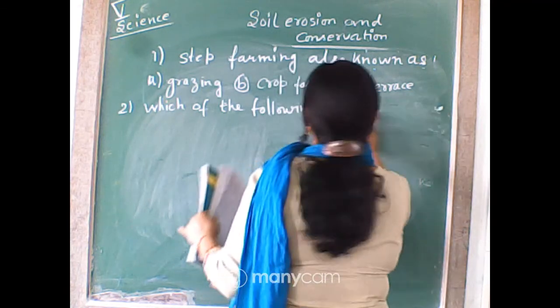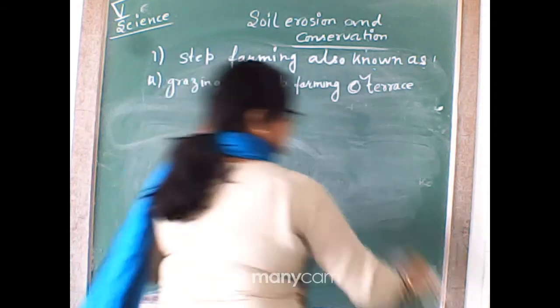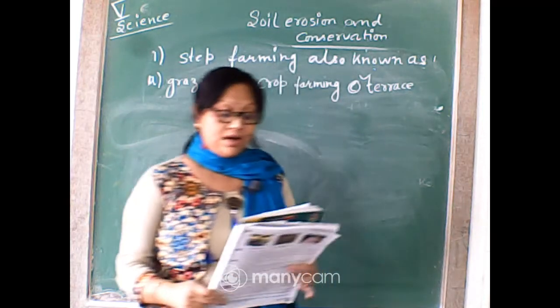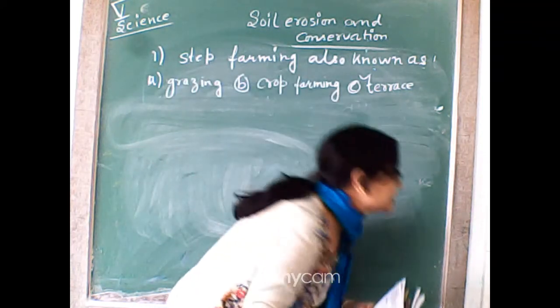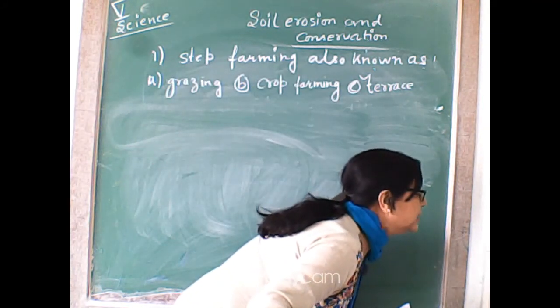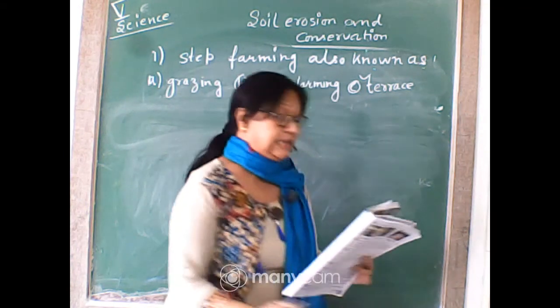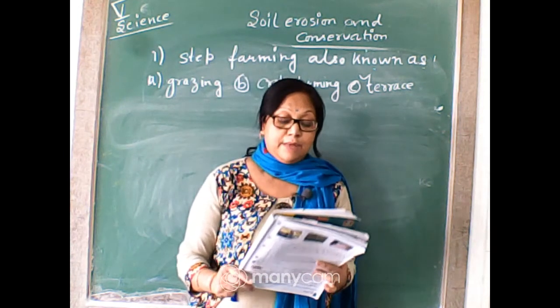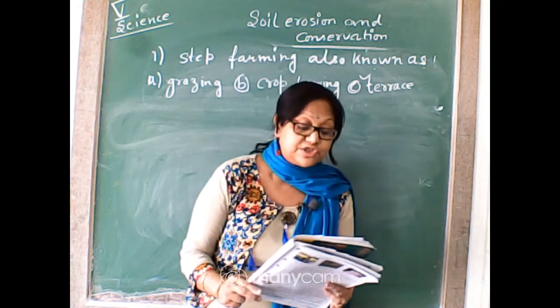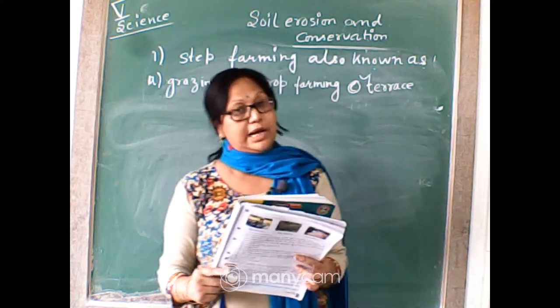Yes, very good. If you can give the answer by listening, it will be better for me. So it is weathering. Devadita has given the answer. Weathering is the correct answer because step farming and afforestation are methods of soil conservation.